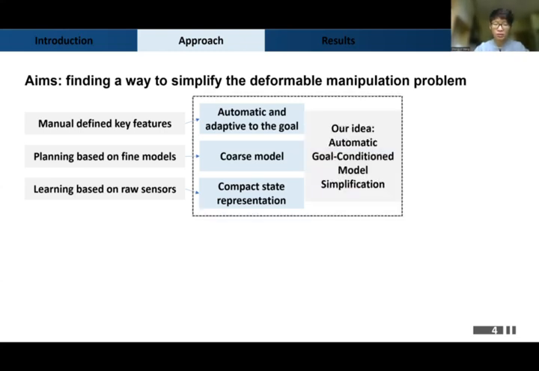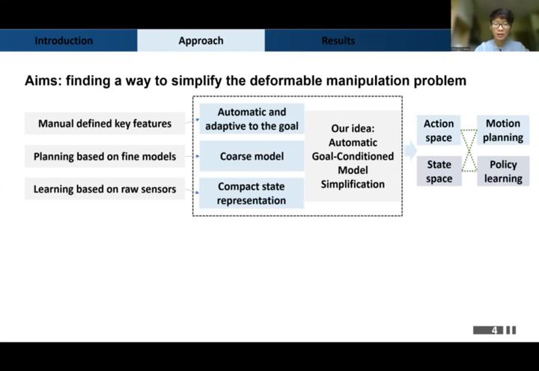This leads to the work we are doing now, namely goal-conditioned model simplification for deformable object manipulation. Potential usage of the method includes simplifying the action space or state space for both motion planning and policy learning. In this work, we focused on action space simplification for manipulating ropes and clothes using cross-entropy method as a planning algorithm.